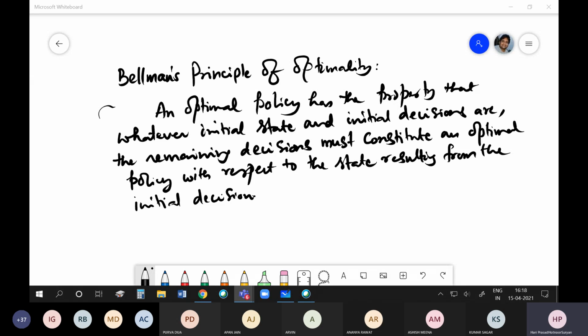This looks abstract, but when we take a problem, I will explain what really this Bellman's principle of optimality is.